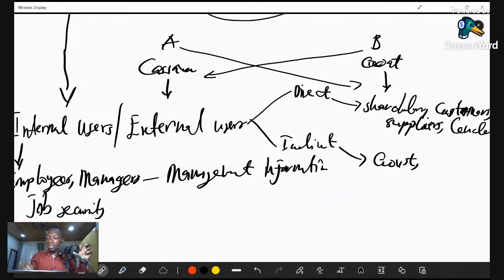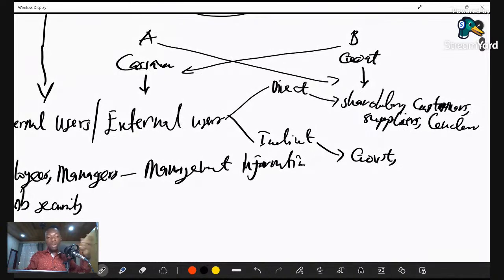We also have customers. Same thing, they might also need to know the performance of the business in order to rely on them for daily supplies of their inventories. But customers are much more concerned about the company's inventories that they can actually buy from them to also resell to their customers in that line. Suppliers also need the financial statement to know the creditworthiness of the company.